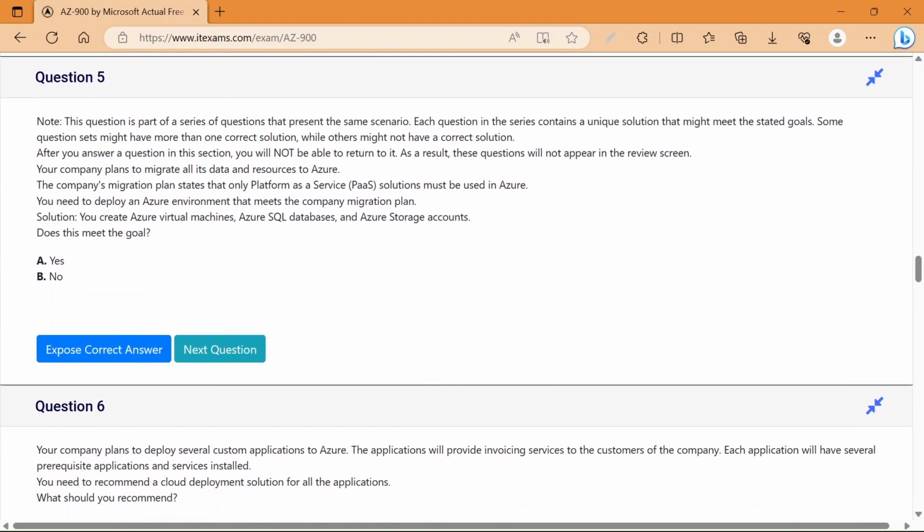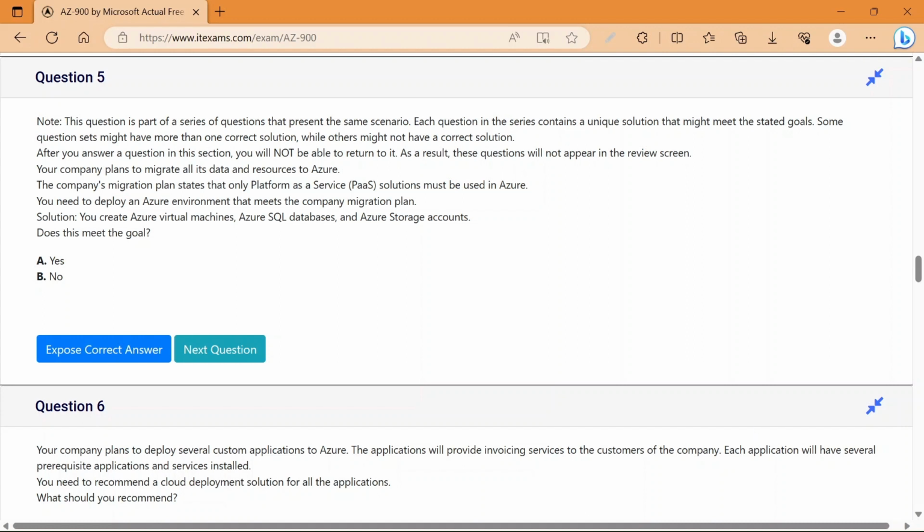Now the next question is part of a series of questions that present the same scenario. Each question in the series contains a unique solution that might meet the stated goals. Some question sets might have more than one correct solution, while others might not have a correct solution. After you answer a question in this section, you will not be able to return to it. As a result, these questions will not appear in the review screen.